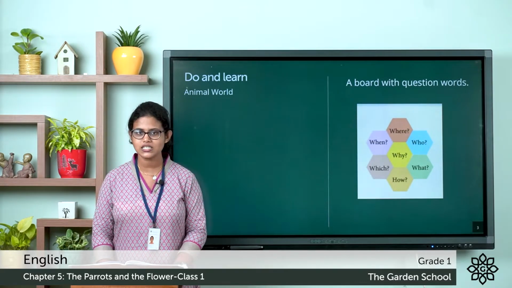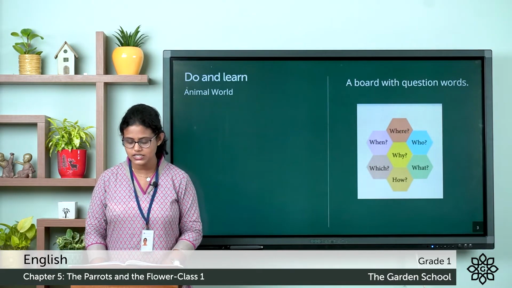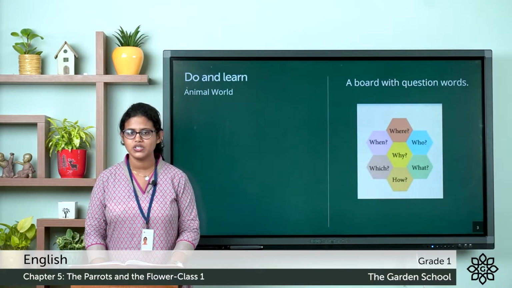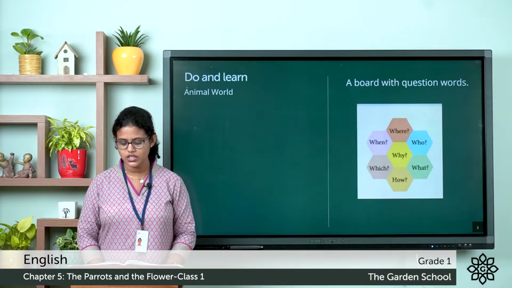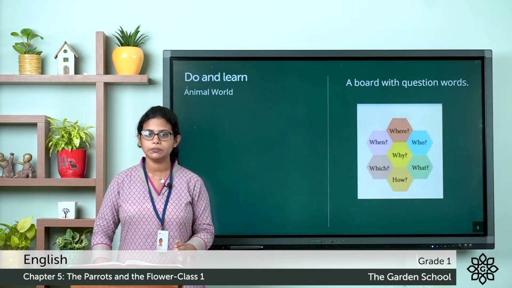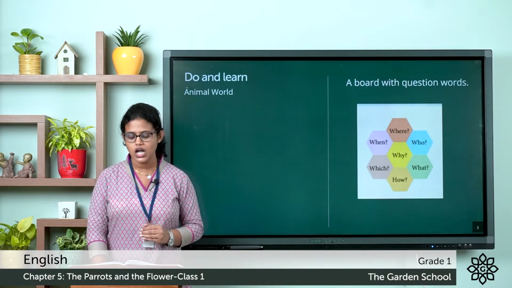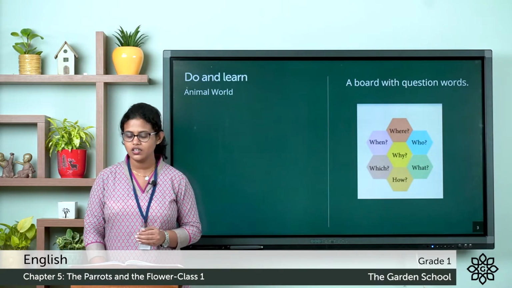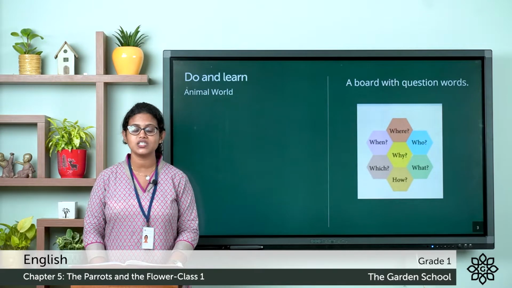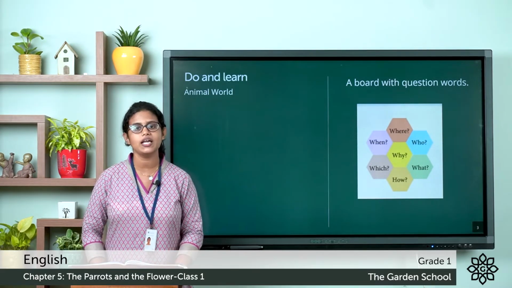What you can do is, you can also make a board with questions like this. Then you can play this as a game along with your partner. You should close your eyes and move your finger over the board. Then, open your eyes when your partner asks you to stop. Then, you can make a question with that word. Like this, you can take turns to ask and answer the questions using the board.